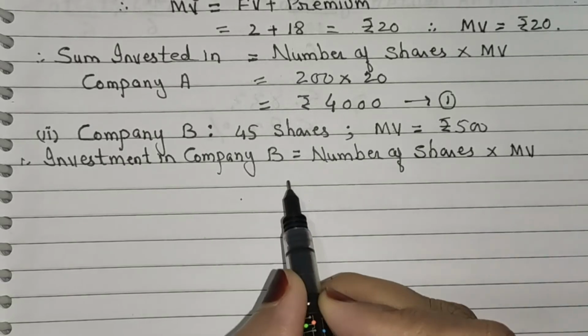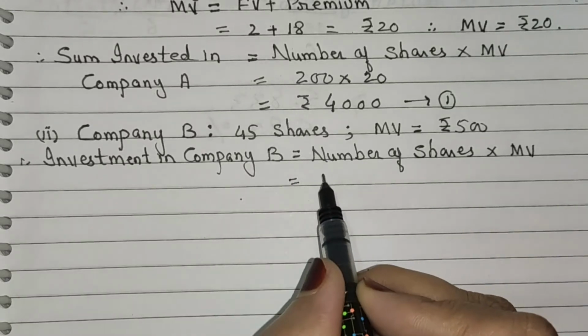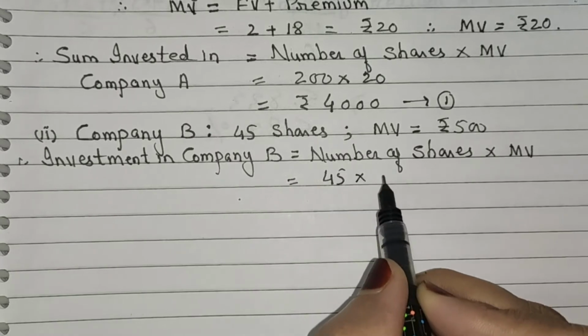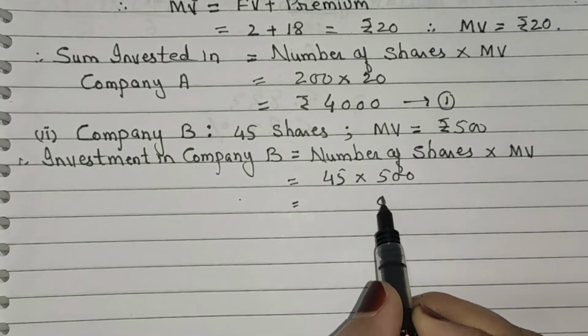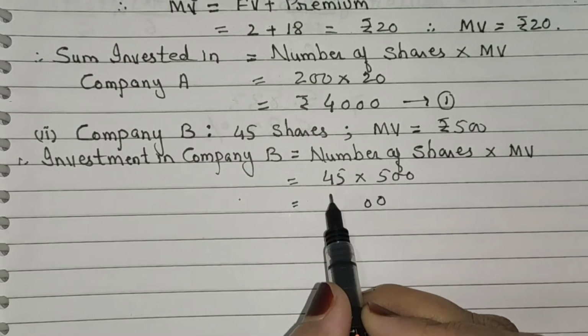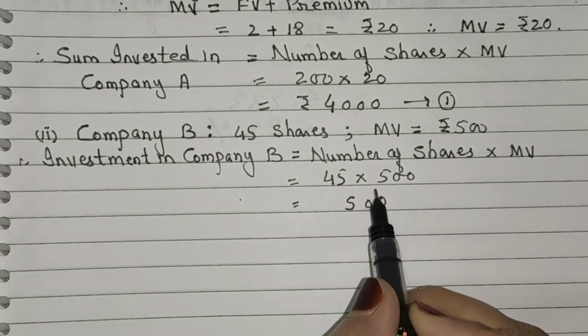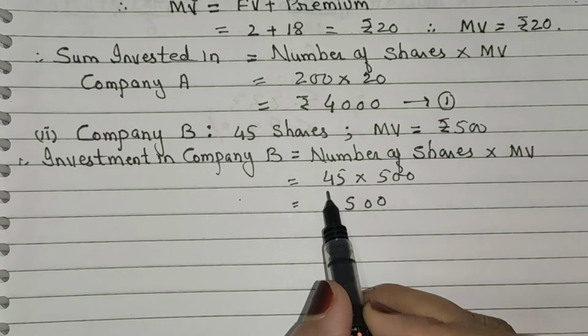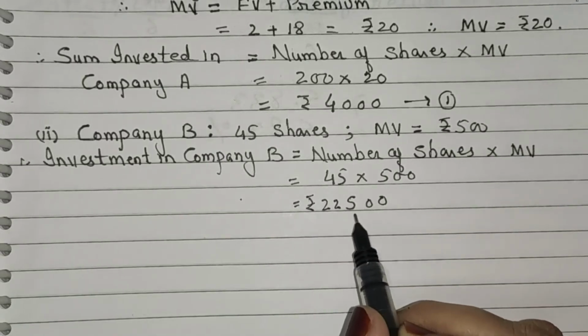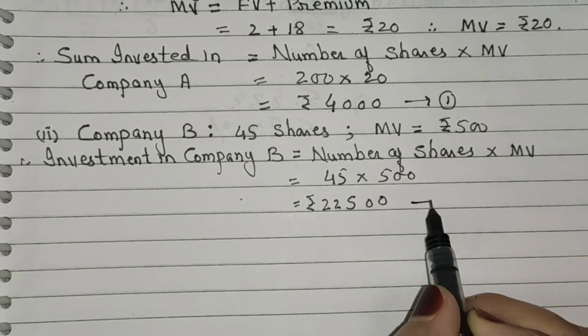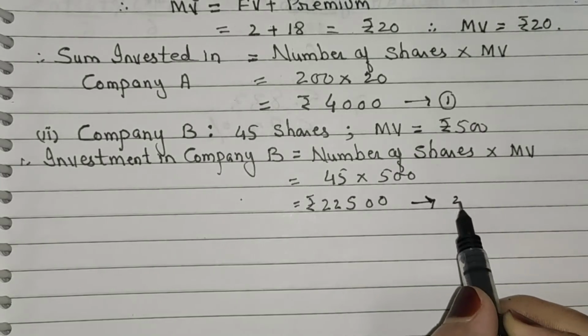Now substitute the value. Now the number of share is 45 into 500. Now 5 5s are 25, 5 carry 2, 5 4s are 20 plus 2, 22. Now we get here rupees 22,500. It is investment in company B.